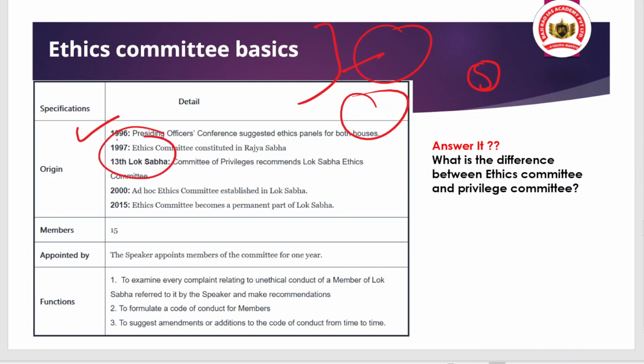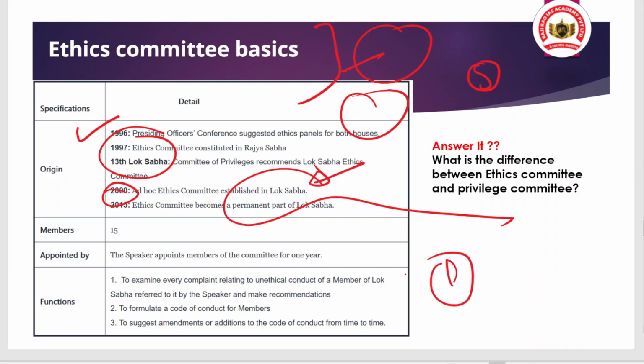When we talk about the 13th Lok Sabha, the Committee of Privileges also recommended that a Lok Sabha Ethics Committee should be established. In 2000, an ad hoc ethics committee was established. Ad hoc means temporary in nature, created as per the situation, not permanent. But in 2015, the ethics committee was granted permanent status. That means the committee has a permanent standing. So that is the point.